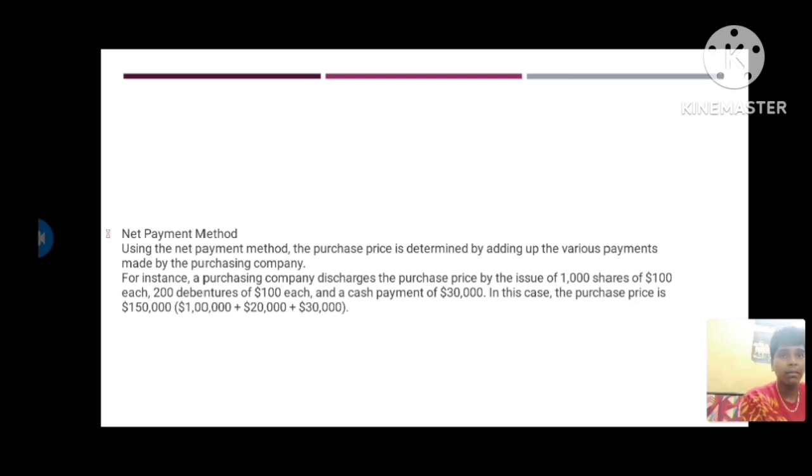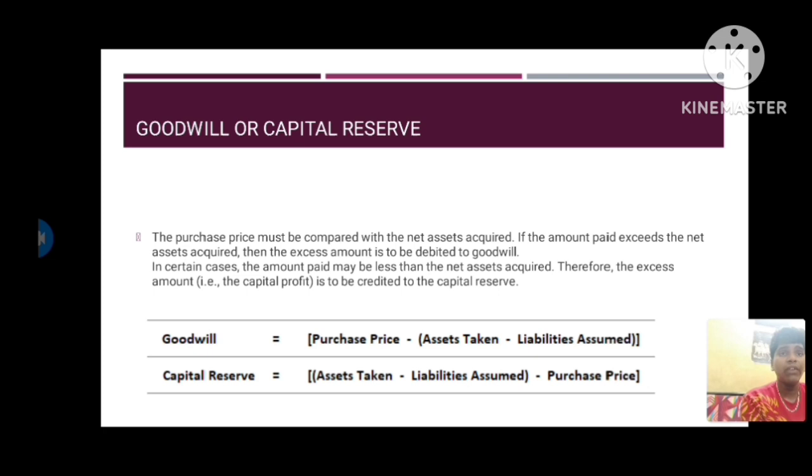The second is the net payment method. Under the net payment method, the purchase price is determined by adding up the various payments made by the purchasing company. For example, the purchasing company agrees to pay the purchase price by issuing 1,000 shares of 10 each and 200 debentures of 100 each, and a cash payment of 30,000. So 1 lakh plus 20,000 plus 30,000 is equal to 1,50,000, the purchase price.